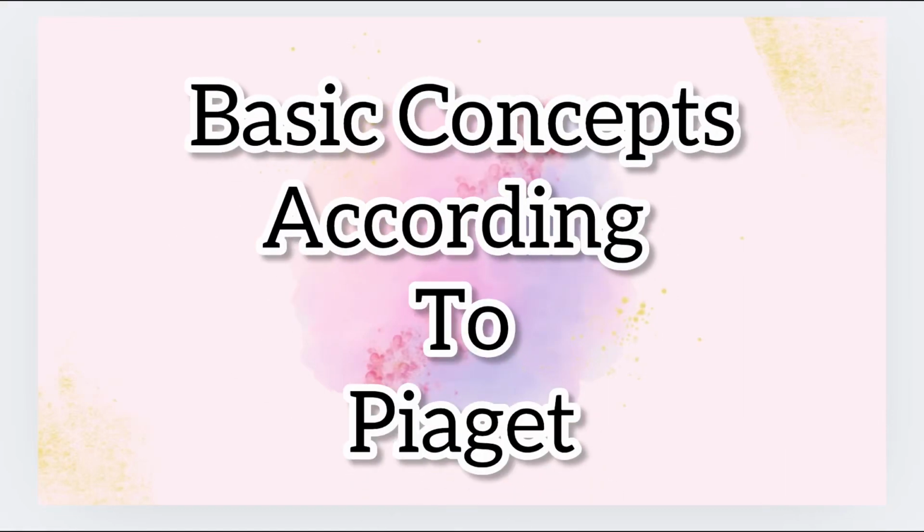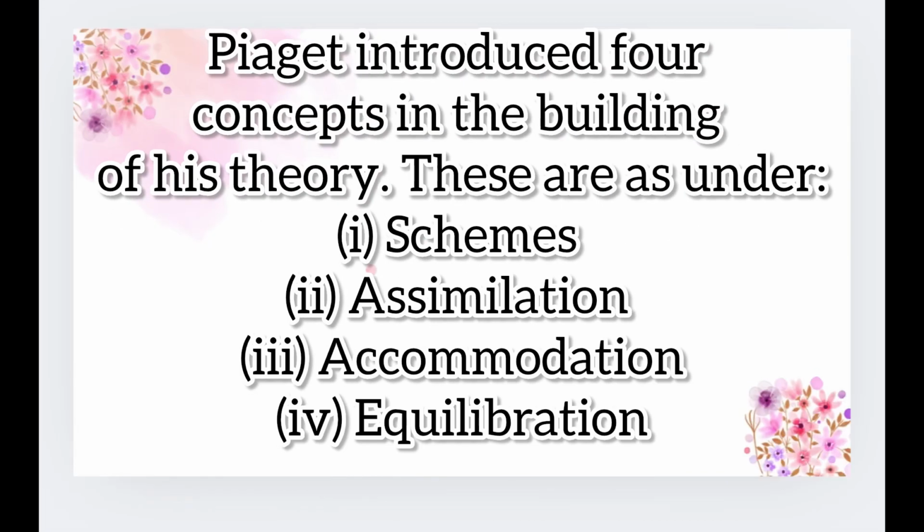Basic concept according to Piaget. Piaget introduced four concepts in the building of his theory. These are as under: schemes, assimilation, accommodation, equilibration.